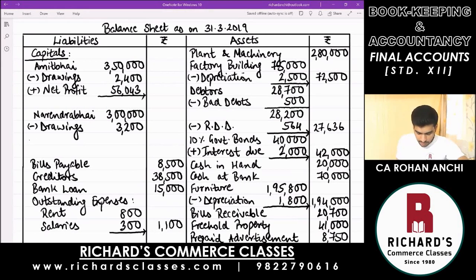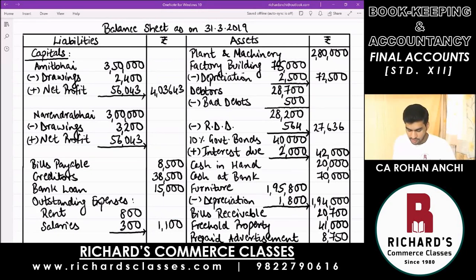Same for Narendra Bhai plus net profit, that is 56,043. Add up, deduct the drawings and find out the capital at the end of the year. 4,03,643. This is for Amit Bhai.